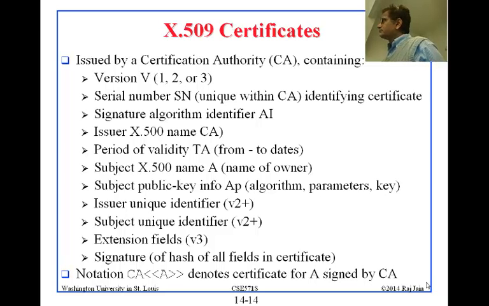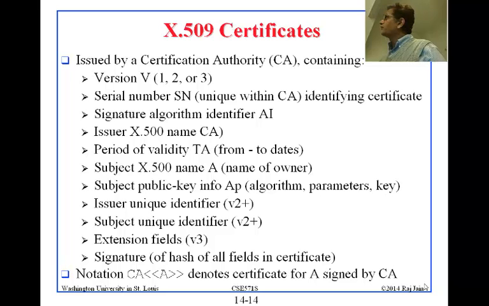Subject basically tells you what the algorithm, parameters and keys are. Algorithm is public key, parameters is info, and the key, whatever. Issuer unique identifier, subject unique identifier, extension field, signature, okay.